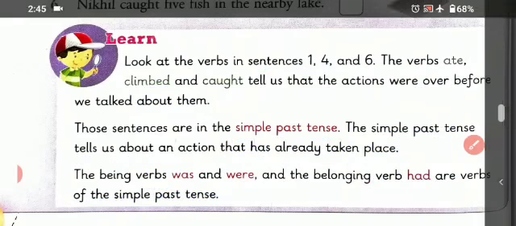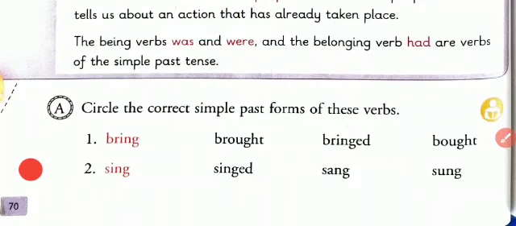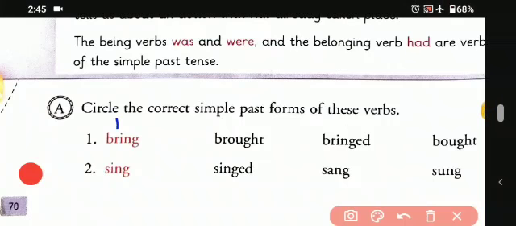Okay, let's begin with another exercise. Circle the correct simple past form of these words. Students, we have been given these words and we have to mark the verbs in simple past form. Let's begin. The first one is the first form of the verb, that is bring.